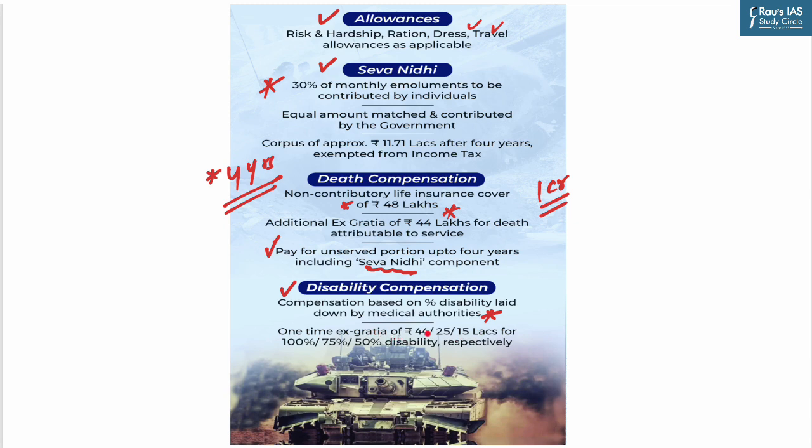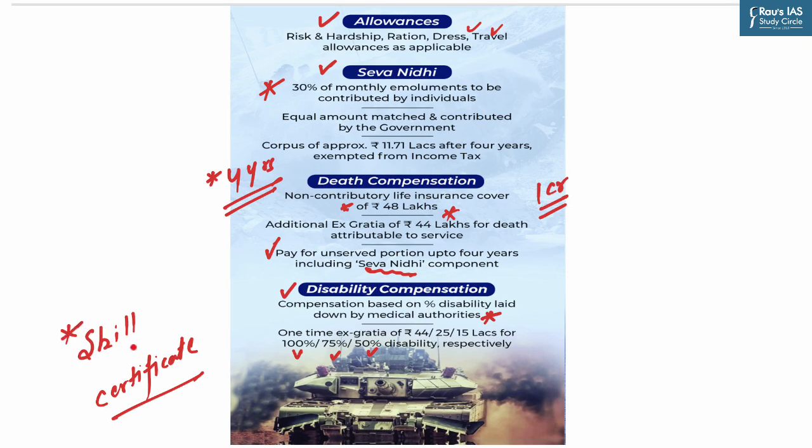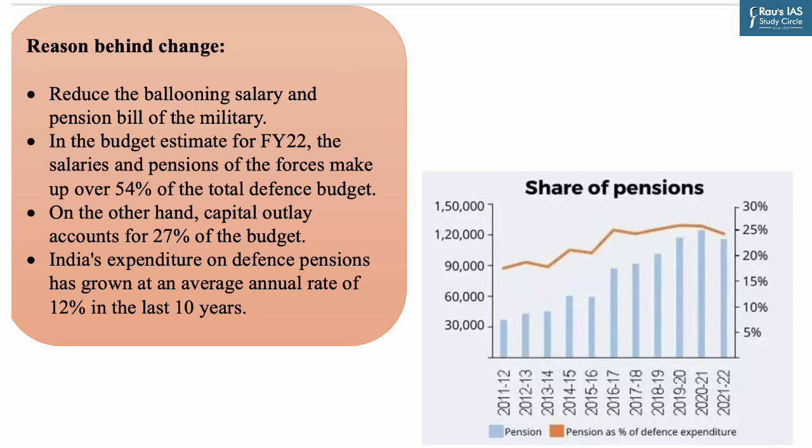And it has been decided at 44 lakh, 25 lakh and 15 lakh for 100%, 75% and 50% disability respectively. Apart from this, a soldier will also get a skill certificate based on a skill acquired during the service tenure of 4 years. Now let us look into the reason behind bringing such changes.